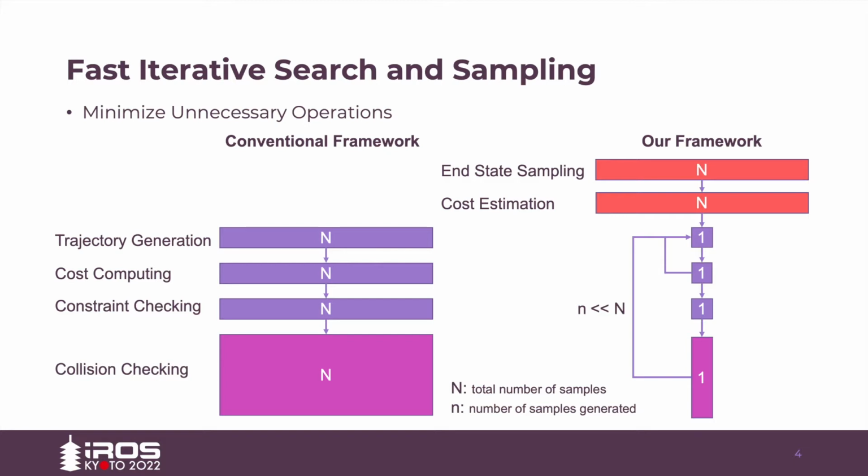In this way, trajectory candidates can be pre-ranked according to their estimated costs and evaluated one by one during the iterative search and sampling process. The process will go on until an optimal candidate has been found.